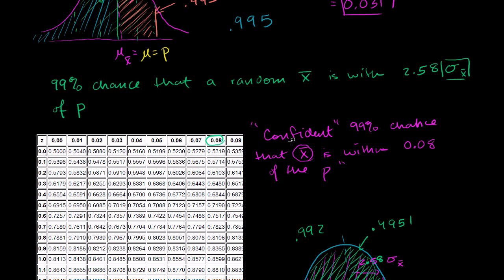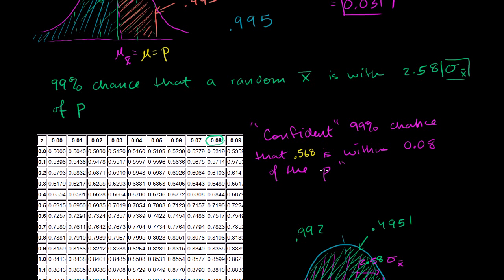Let me clear it. I can replace this, because we actually did take a sample. So I can replace this with 0.568. So we could be confident that there's a 99% chance that 0.568 is within 0.08 of the population proportion, which is the same thing as the population mean, which is the same thing as the mean of the sampling distribution of the sample mean, so forth and so on.